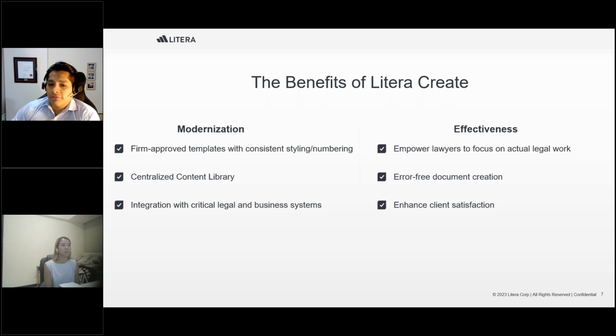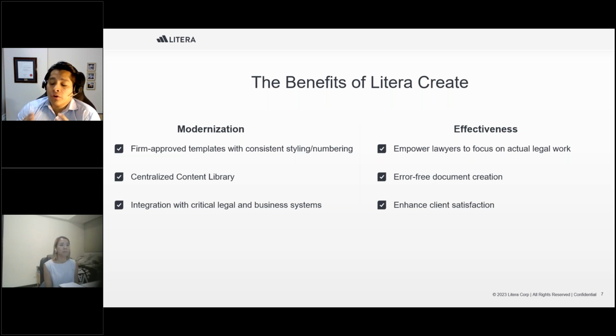Let's take a look at some of the key features of Create. With Create, lawyers will be able to have easy and quick access to the most up-to-date templates, boilerplates, and packs. The firm's knowledge, clauses, and content will be accessible through a centrally managed content library. We'll be taking a look at all of that during the demonstration. Both content and templates can be easily shared with individual users, practice groups, or firm-wide.